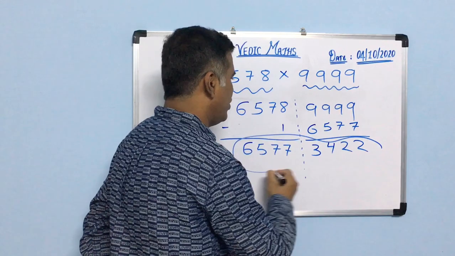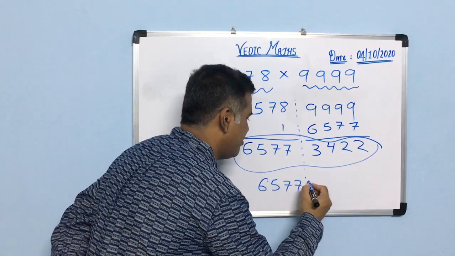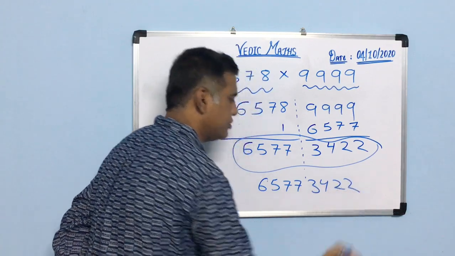So this is our final answer. The answer is 6577 3422.